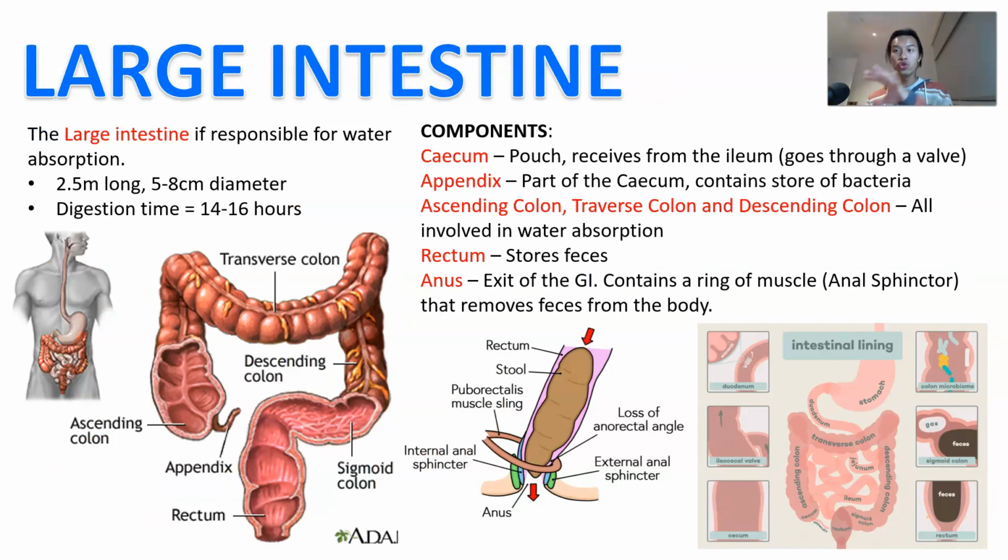After all of the nutrients are now absorbed, you have left the water, okay? And so the large intestine is going to absorb water from digestion, okay? It is about 2.5 meters long and about 5 to 8 centimeters in diameter. So it's considerably larger. It's larger than the small intestine in diameter, not length. And so that's why they call it the large intestine. And check this out. The digestion time for the large intestine is 14 to 16 hours, right? So that is a considerable length of time, right?